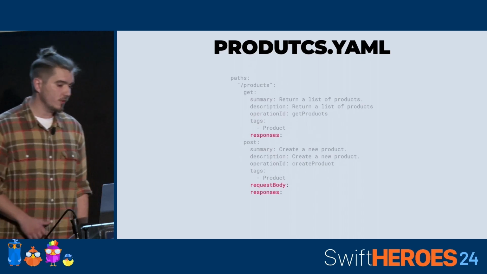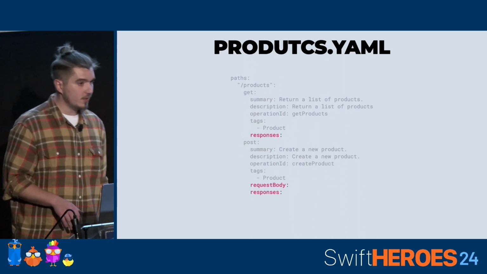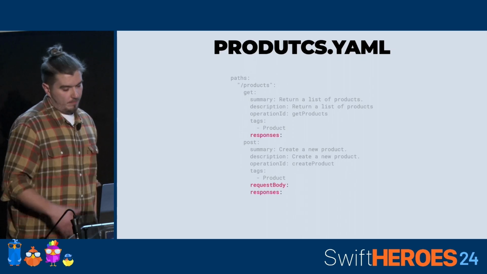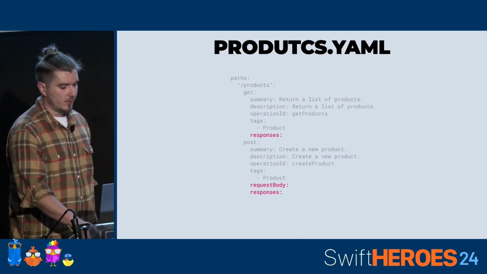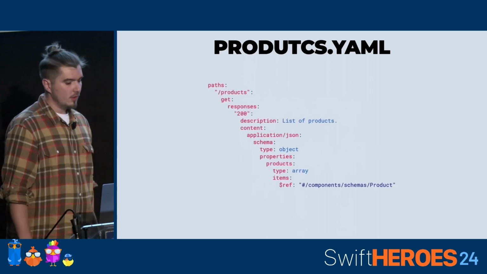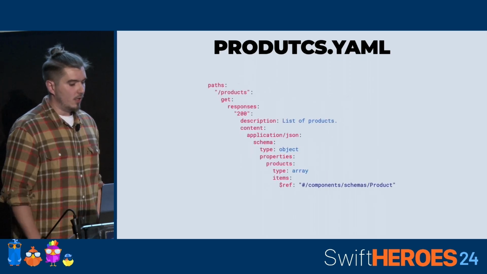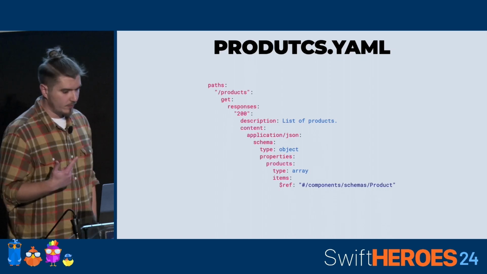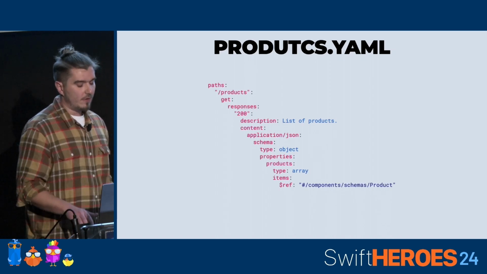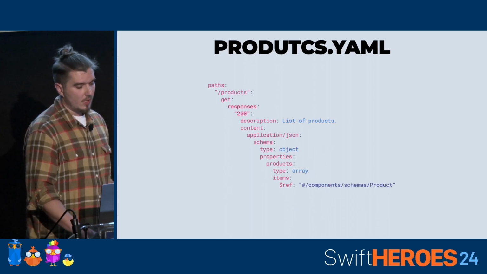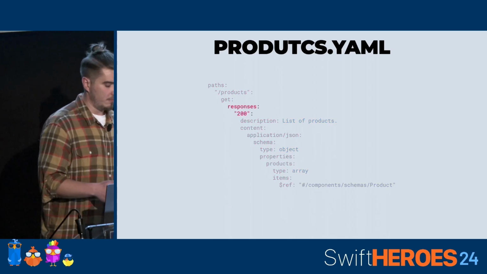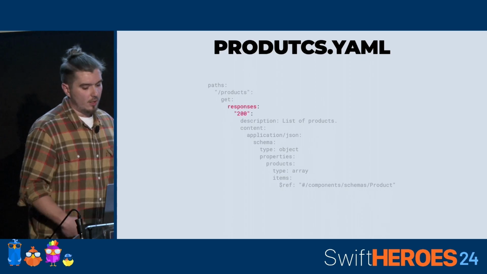And both our methods use some kind of objects for the response or the request. And we should describe these models in the document. The first one, the get method, defines only one response. So the server will always respond with 200, or this is what our backend engineers are saying.